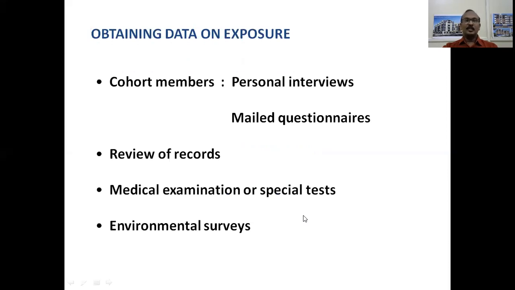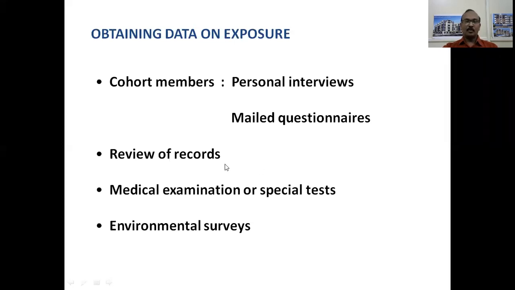Obtaining data on exposure. How can the data be obtained on the various groups? From the cohort members, the data is usually obtained by personal interviews and mailed questionnaires, and either one or both of them can be followed. Usually the mailed questionnaire is commonly followed. For example, Doll and Hill, who conducted the study on smoking and lung cancer among British medical doctors, sent them a mailed questionnaire and asked them to fill it up regarding their pattern of smoking, and that's how they were able to obtain data.